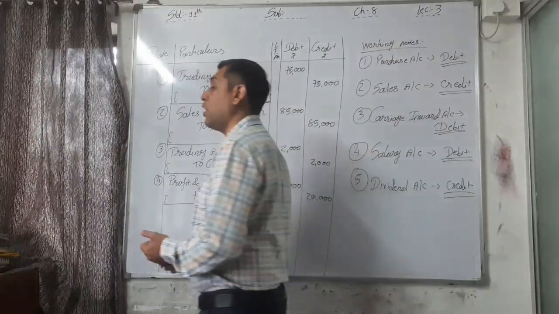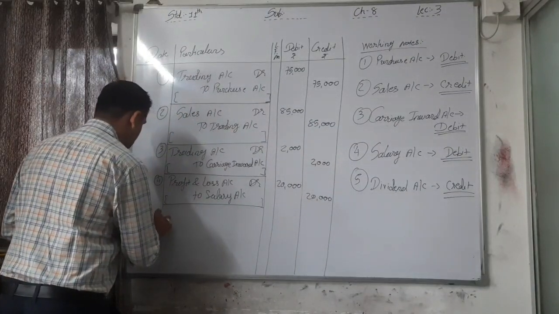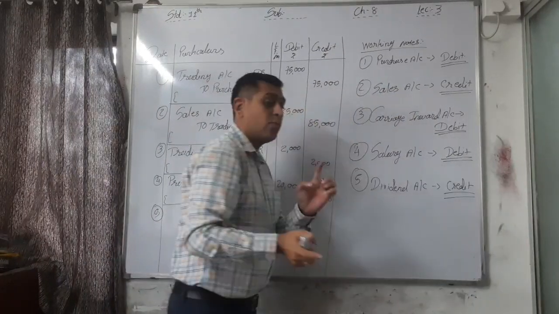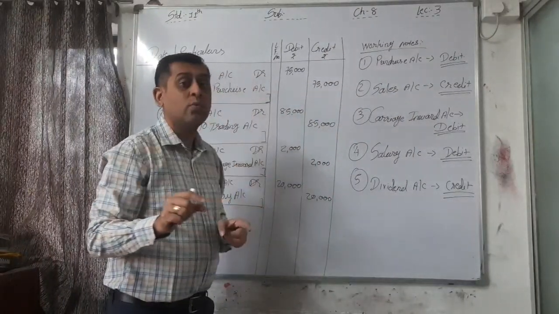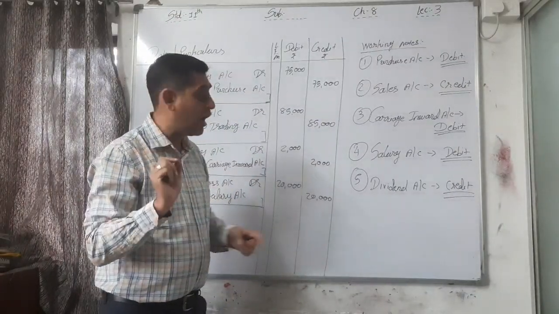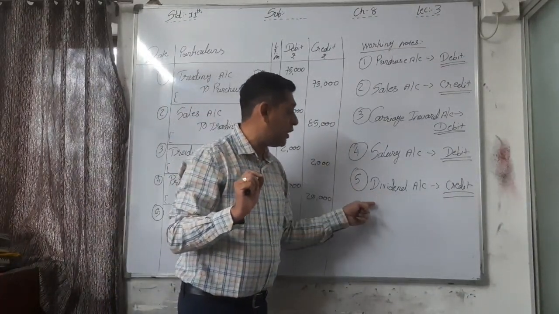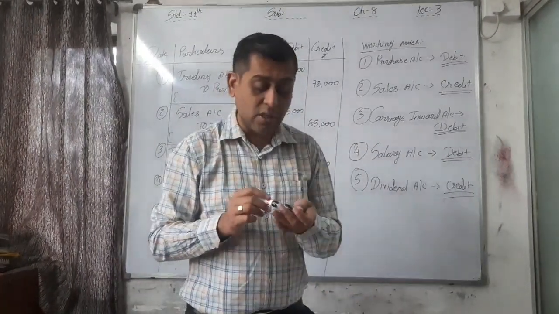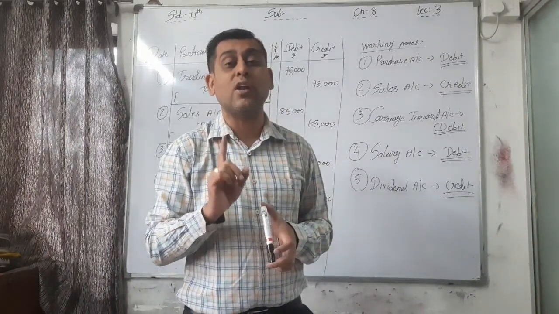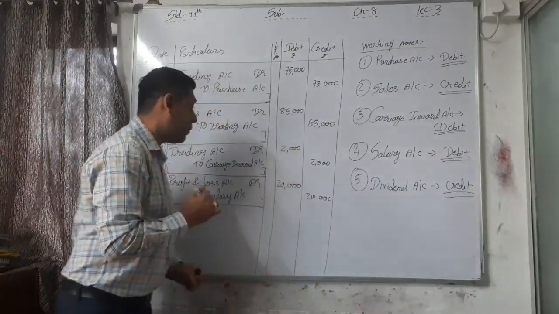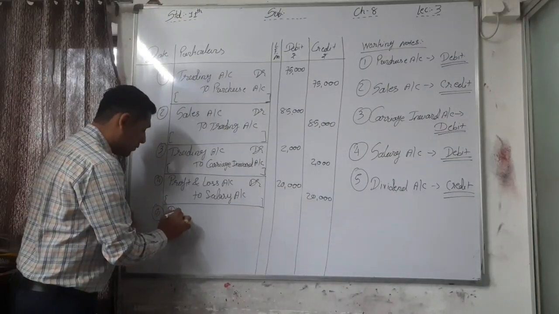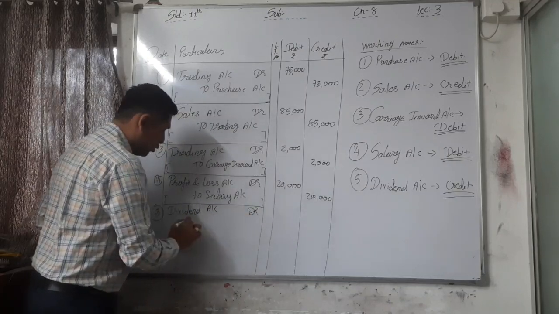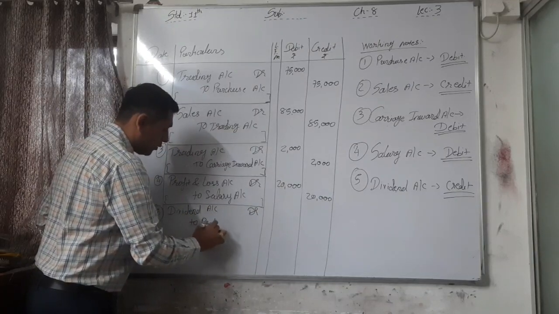At the end of the year or in the closing entry, we have to first know the balance of the account and we have to reverse it and transfer to trading or profit and loss account. Here it is not purchase related or sales related, it is other expenses, other income. Dividend is other income and that's why it is credited to profit and loss account. So here that dividend account debit to profit and loss account.